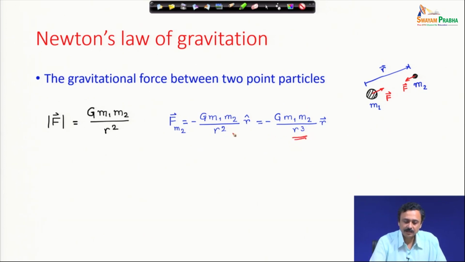What I have done is multiply by r in the numerator and denominator, so the denominator becomes r cube, and the numerator r cap into magnitude is nothing but r vector. And this is exactly equal and opposite to the force on particle 1, which follows from Newton's third law.